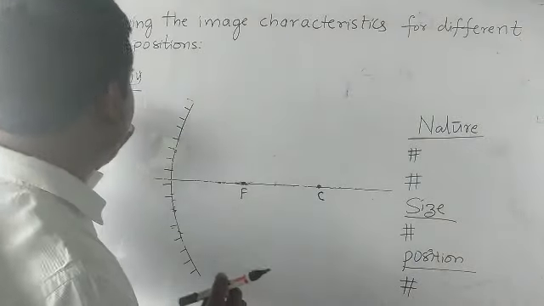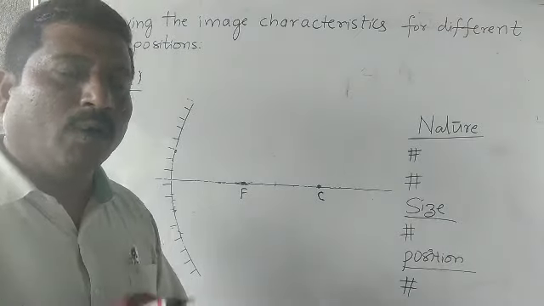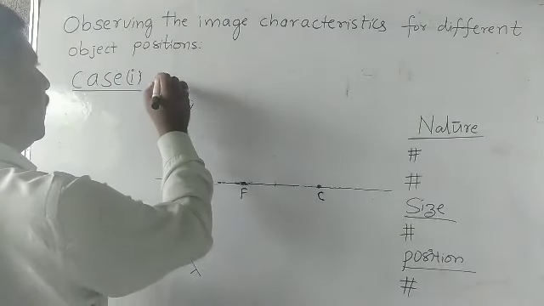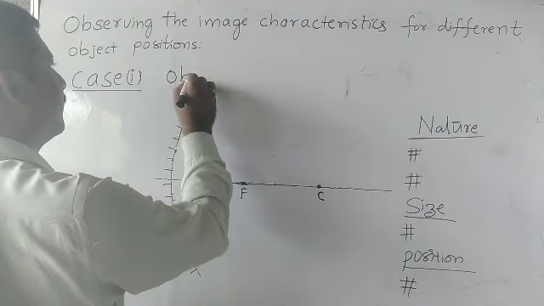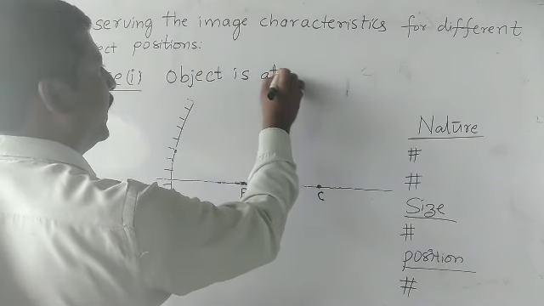Let us discuss case 1. What is case 1? When the object is at infinity.